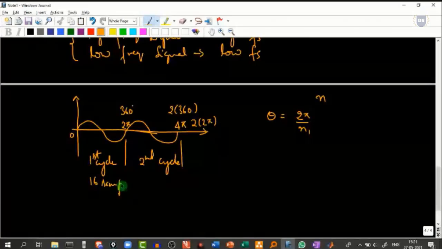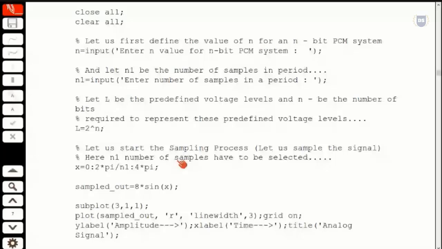We want 16 samples for a single cycle. And because we have considered 2 such cycles, on the whole, we want 16 more samples over here. That means finally, we got to have 32 samples. So that is what this line of code is doing. Here n1 number of samples have to be selected.